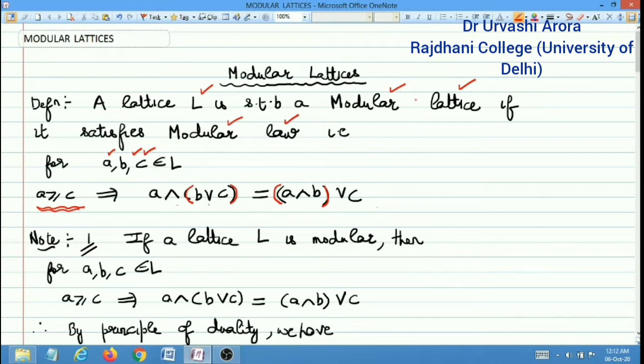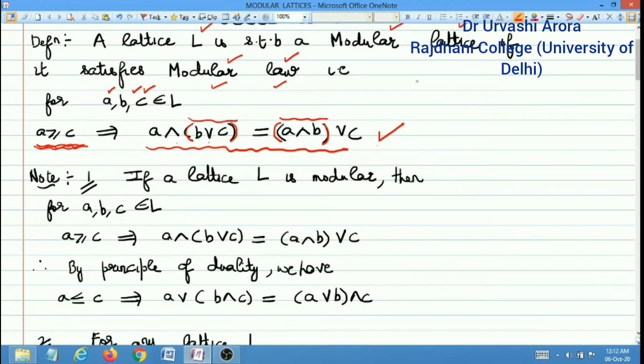So I repeat, a lattice L is said to be modular if it satisfies modular law. And what is modular law? Modular law simply states that for any A, B and C belonging to L that you may choose, whenever A is greater than equal to C, then this implies that A meet B join C is equal to A meet B join C, then you say that modular law is satisfied. And if modular law is satisfied by a lattice, then the lattice is said to be a modular lattice. So this particular statement 1 should hold for a lattice to be a modular lattice.